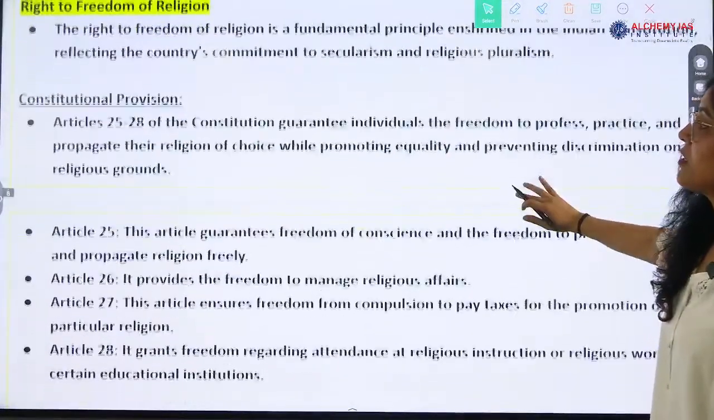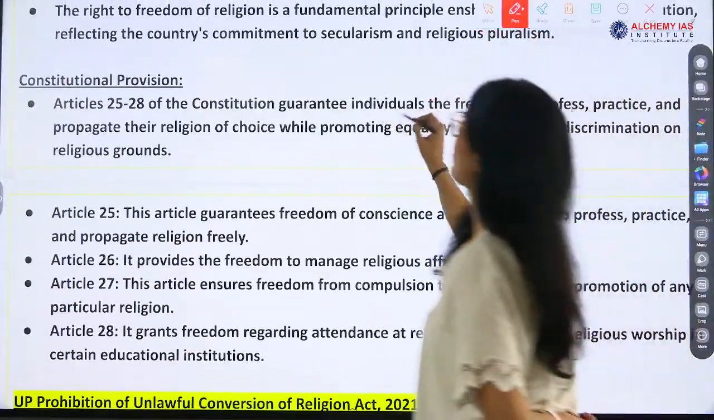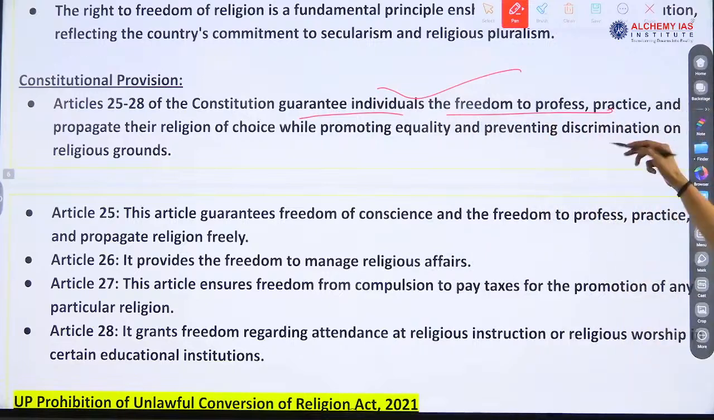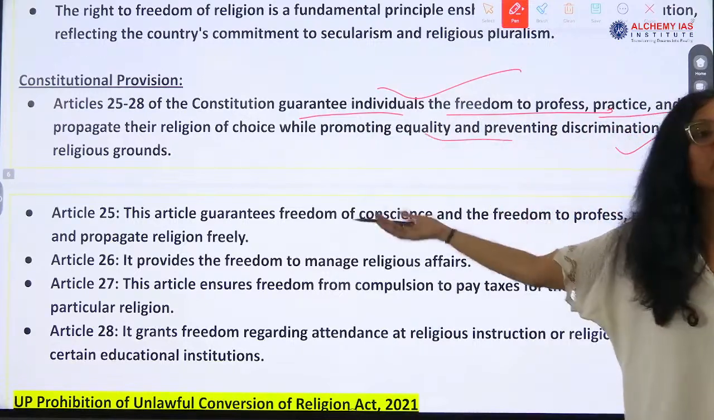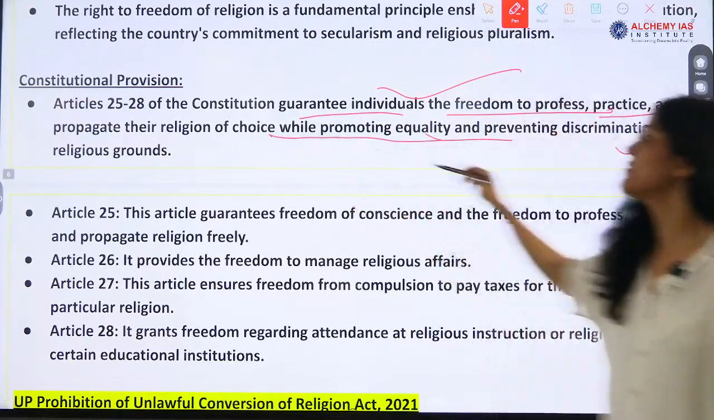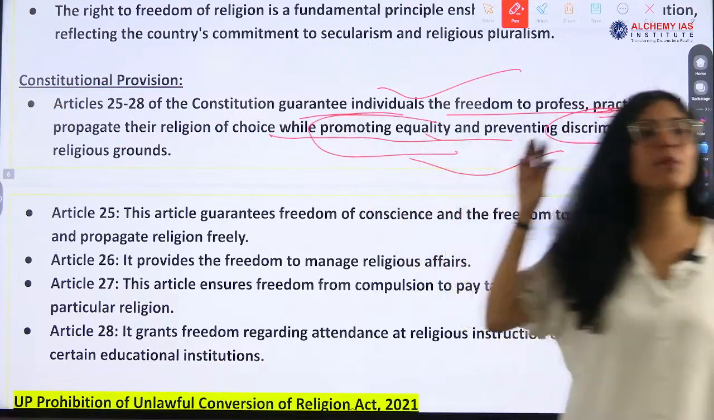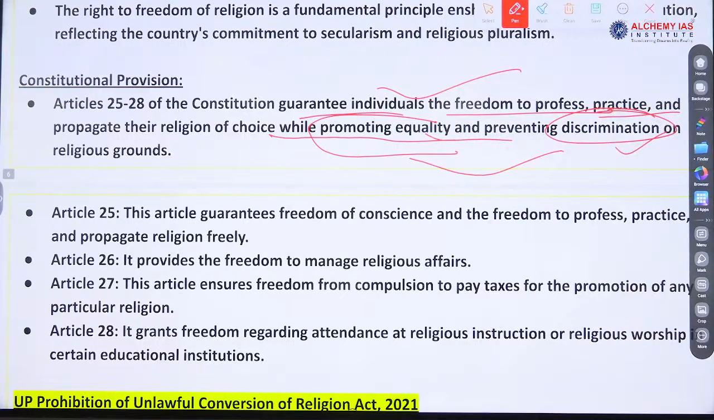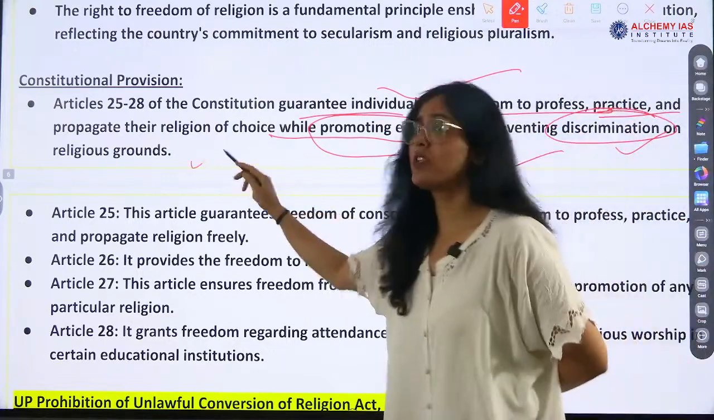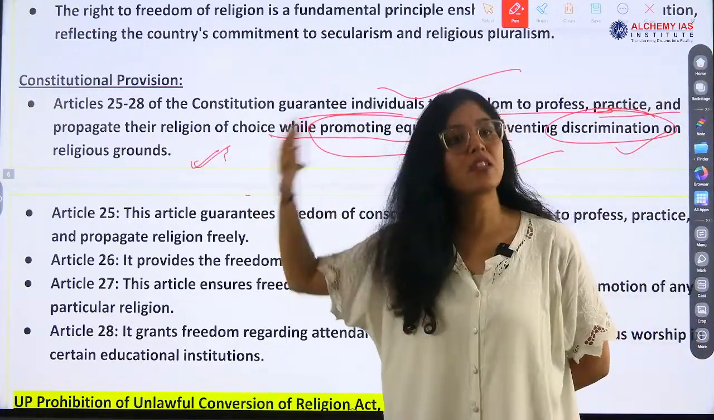Constitutional provision. Article 25 to 28 of the Constitution guarantee individuals the freedom to profess, practice, propagate their religion of choice while promoting equality, preventing discrimination. See, dharma nirpekshata. Nirpekshata means neutrality. Neutrality means non-discrimination, right? On religious grounds. So there should be equality also, there should be no discrimination also.